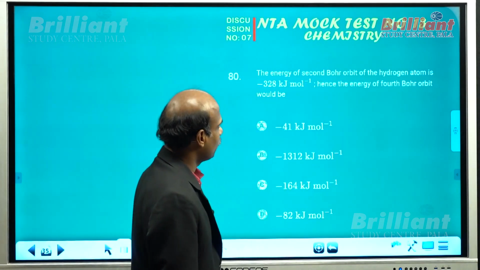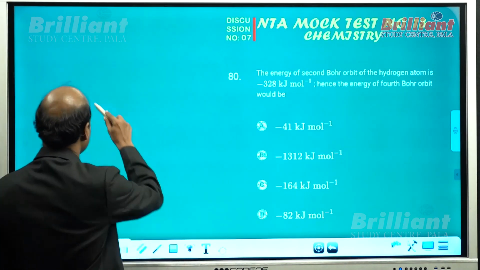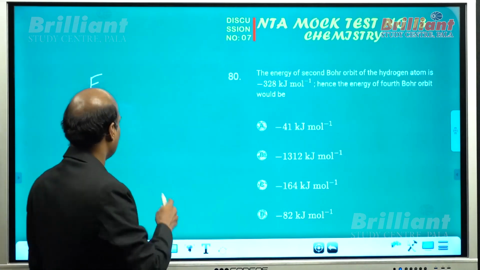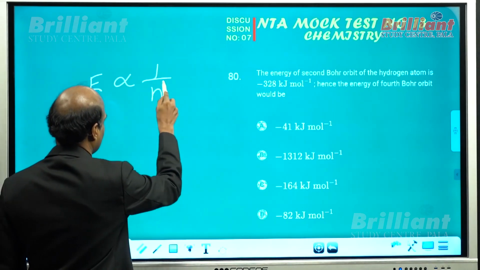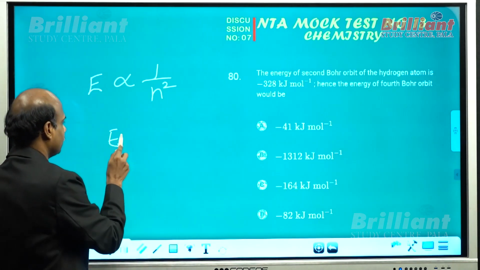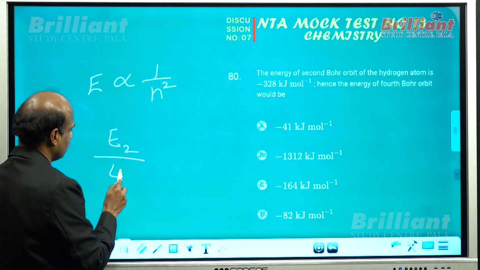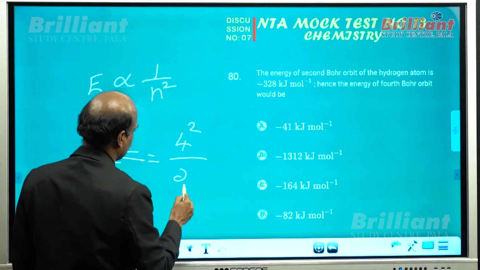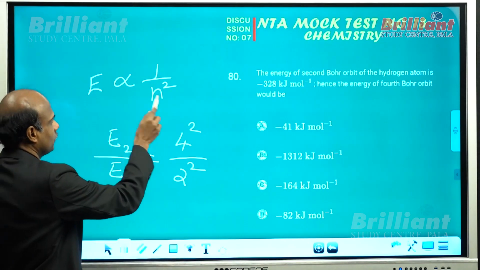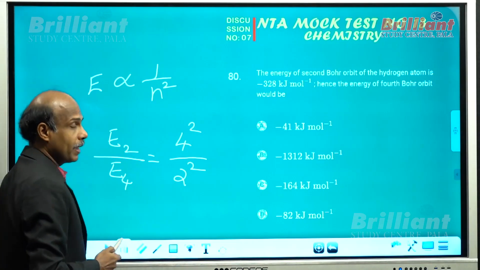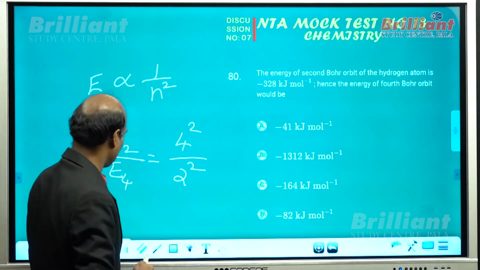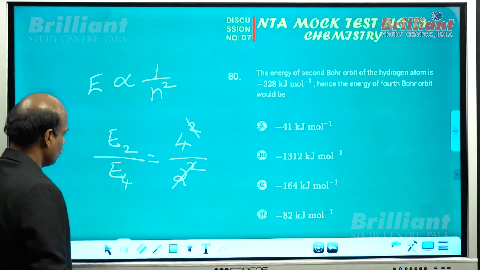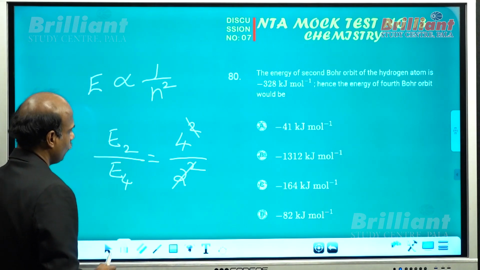The energy of second Bohr orbit of hydrogen atom is given. All of you know the expression for energy, minus 13.6 into Z square by n square, or you can say energy is inversely proportional to n square. Energy in the second orbit by energy in the fourth orbit equals 4 square divided by 2 square, because the magnitude is inversely proportional to n square, all of you know. So you can say that 16 by 4, that is equal to 4. So E2 is equal to 4 times E4.